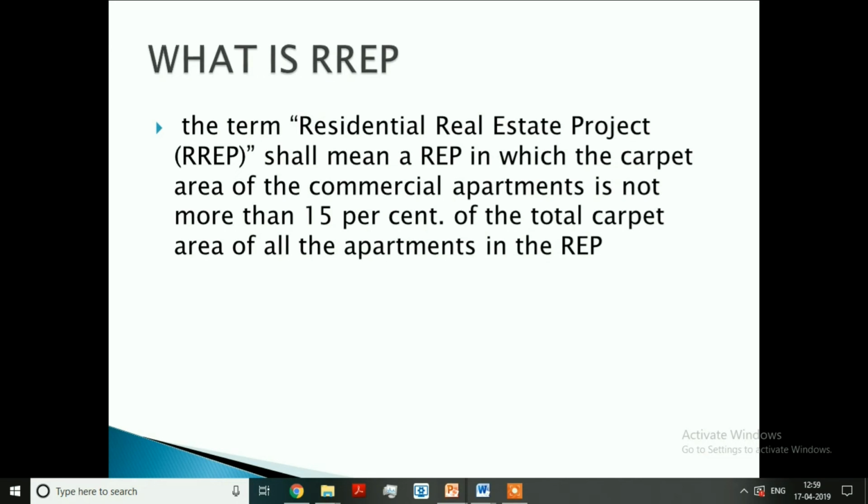That means either pure residential projects or mixed projects where carpet area of commercial space is less than or equal to 15% of total carpet area is called an RREP.